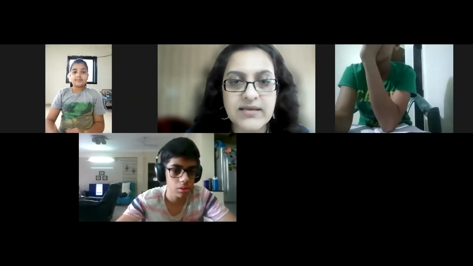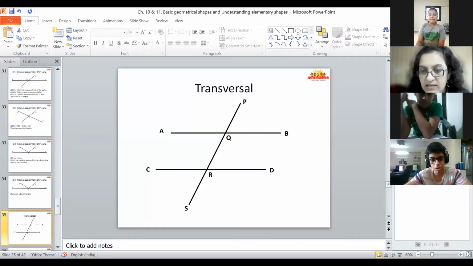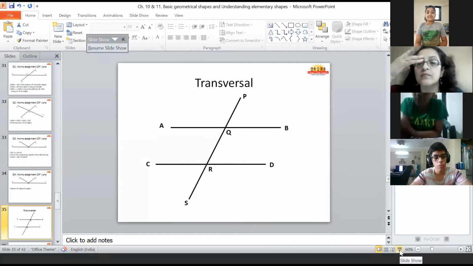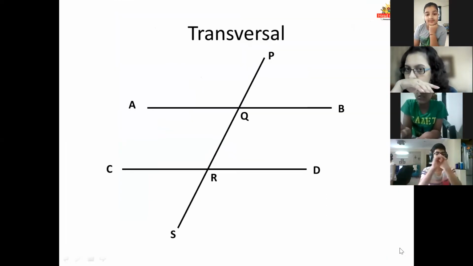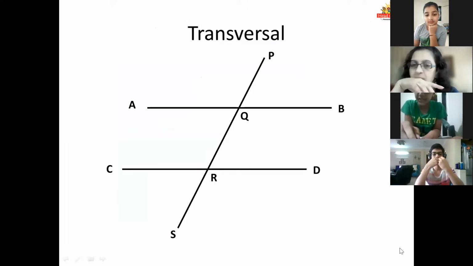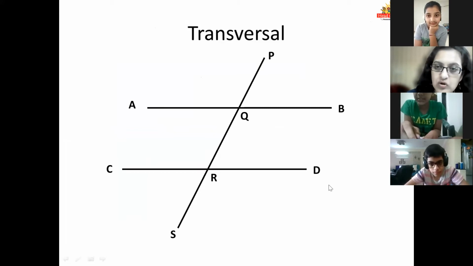Now, once again, Subhan, read this image for me. Okay. Two intersecting line AB and CD. Subhan, stop. Subhan, stop.